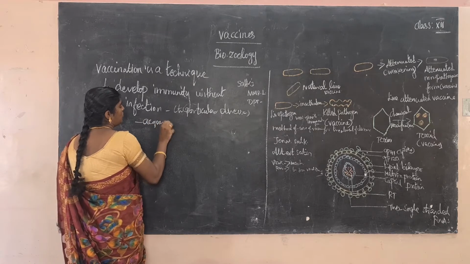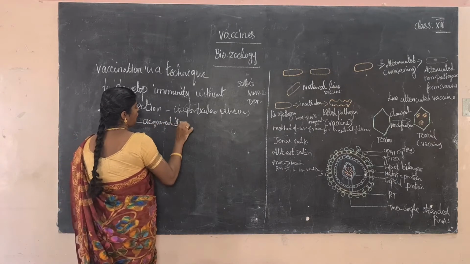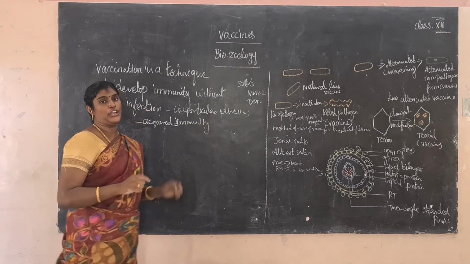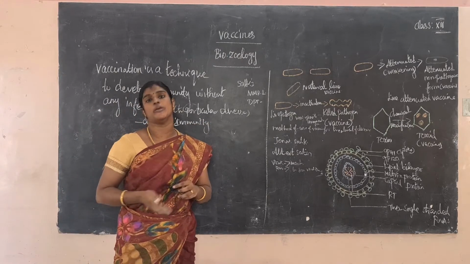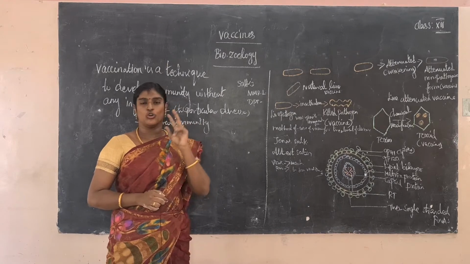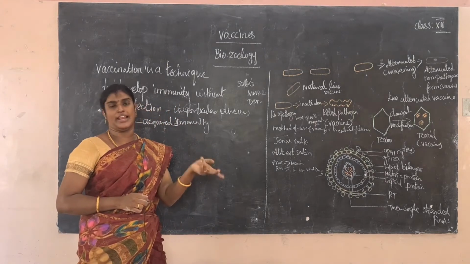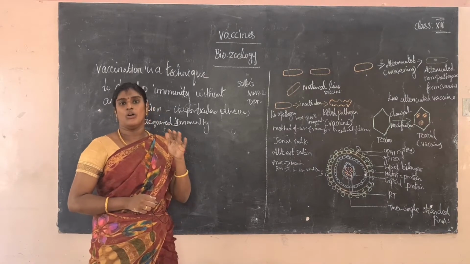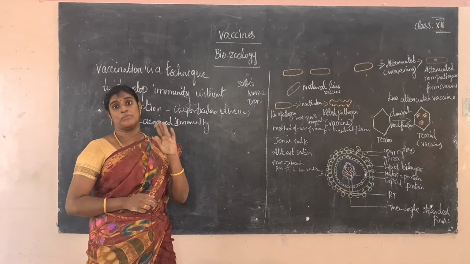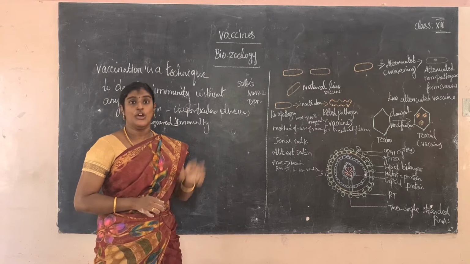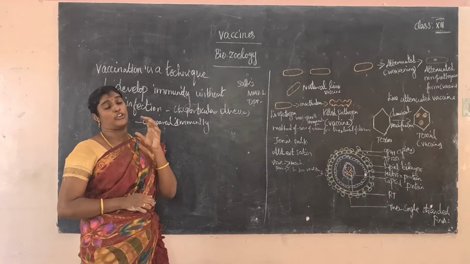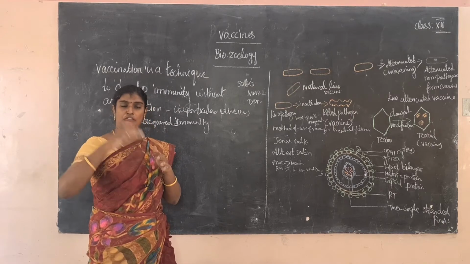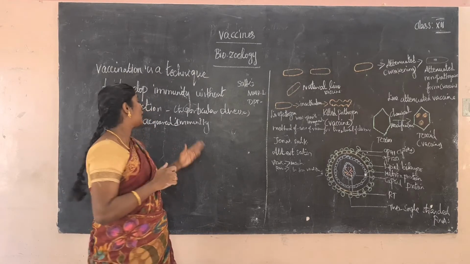Acquired immunity means the individual acquires immunity after birth. You already know two types of immunity: innate immunity and acquired immunity. Innate immunity means all living organisms are gifted with some resistance power. That is called innate immunity. So what is acquired immunity? Acquired immunity means that an individual acquires immunity after birth.